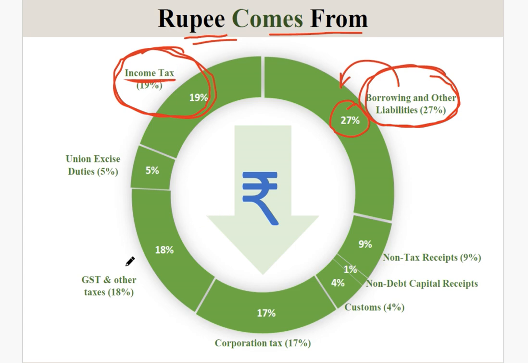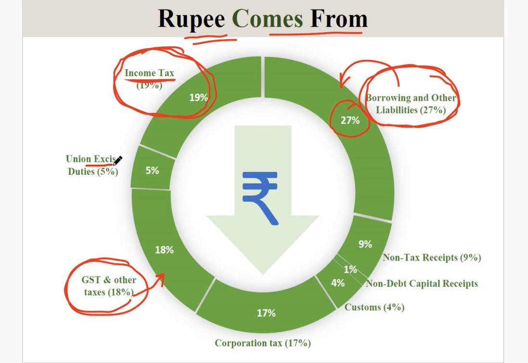Okay, next, if you talk about the indirect tax, GST is the next contributor. GST is contributing around 18% of the total rupee in the form of tax. So income tax is the highest contributor to the rupee, and GST and other indirect taxes are responsible for 18%. Together, you can see around 37% of the total comes from income tax and GST. Okay.